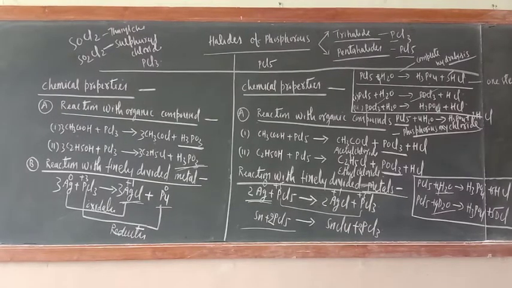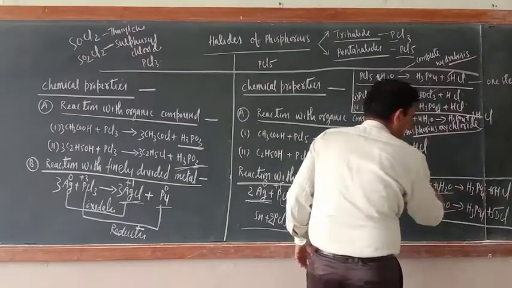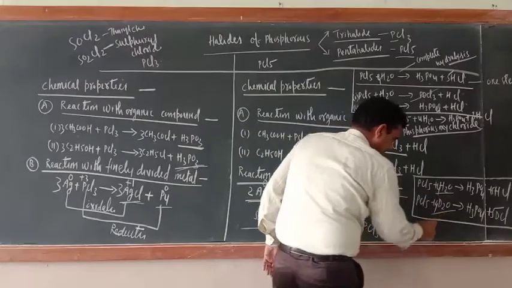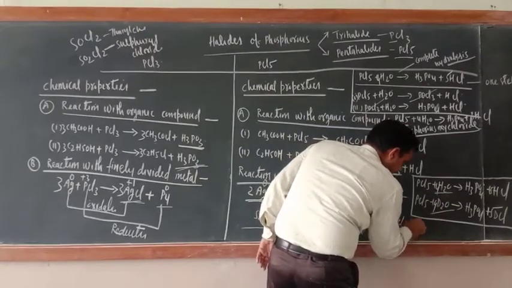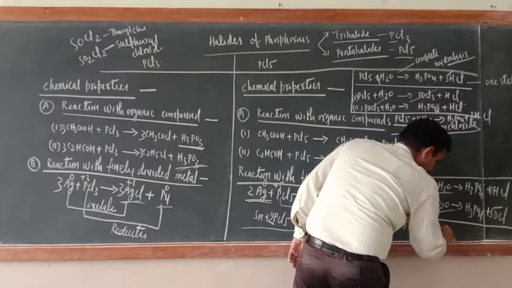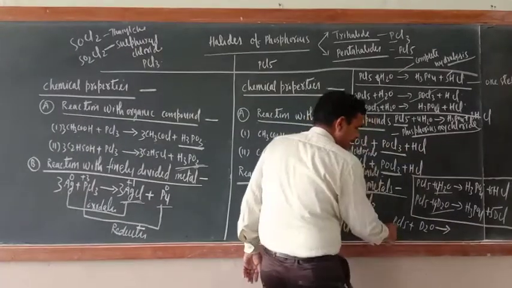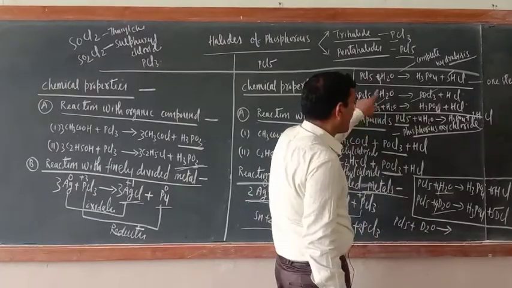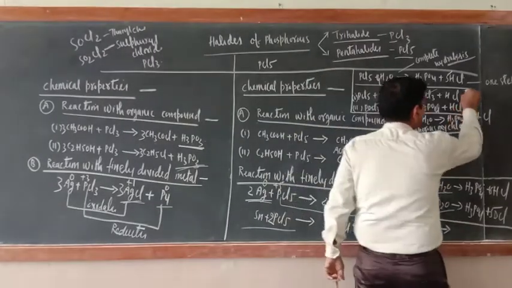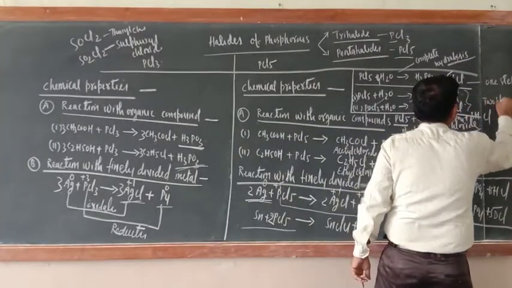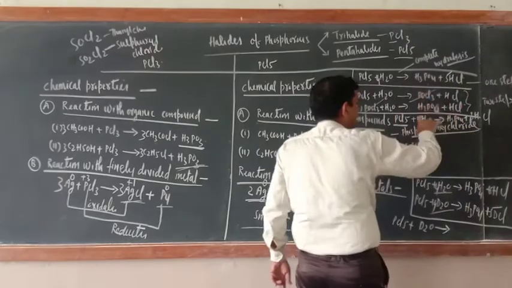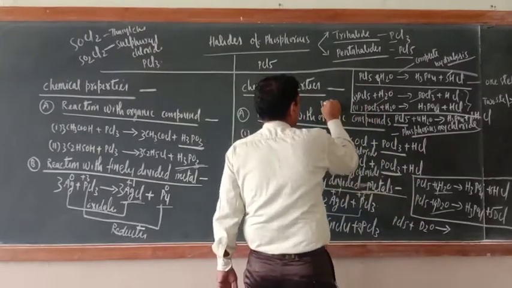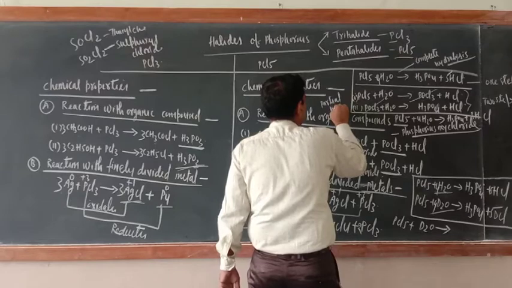Dear cadets, just see here one more thing. So these two reactions indicate complete hydrolysis. Suppose this one is subjected to PCl5 plus D2O, partial hydrolysis. When partial hydrolysis is there, what is the product? This is one step and this here is a two-step reaction. It is not a complete hydrolysis. Two-step reaction means partial hydrolysis.